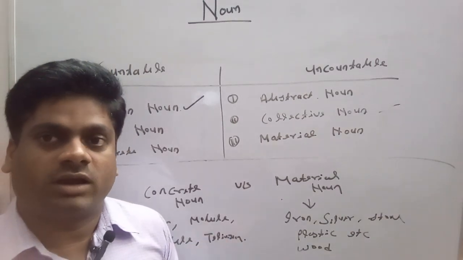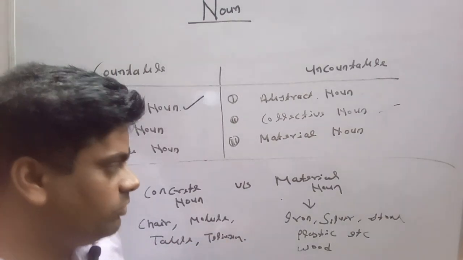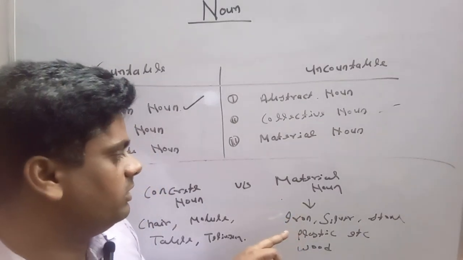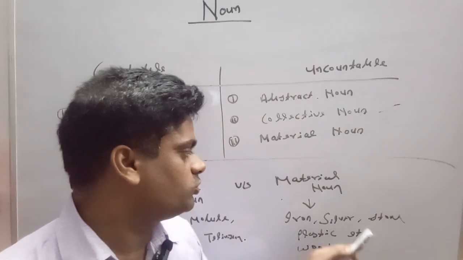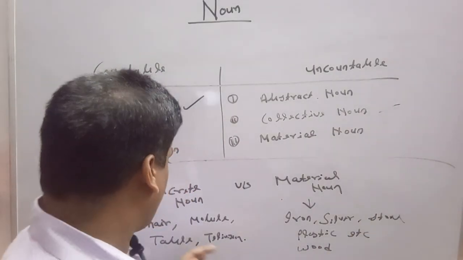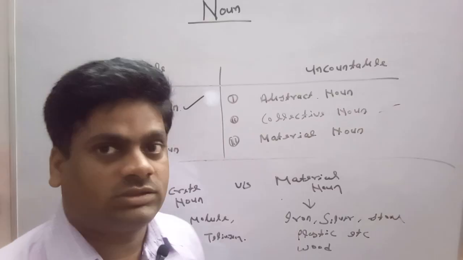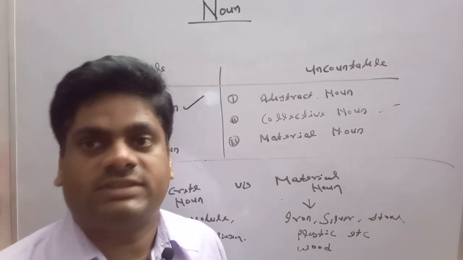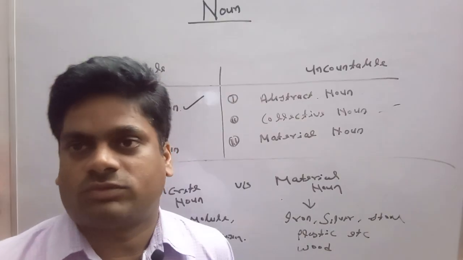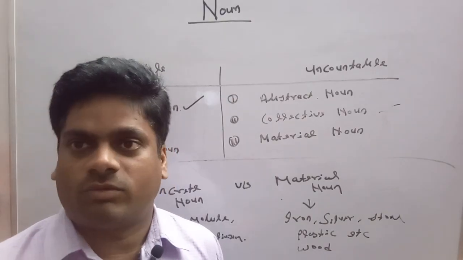These are concrete nouns. Although they are the purified form of material noun, the mingling of iron, stone, and plastic results in the making of mobiles and television. So we can say that all the concrete nouns are a purified form of material noun.